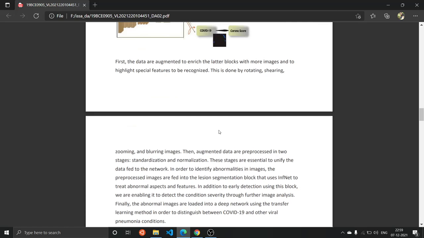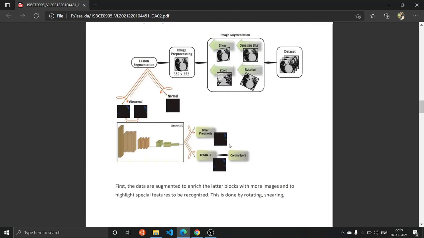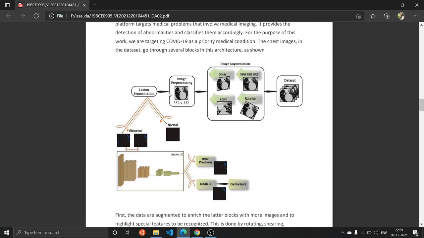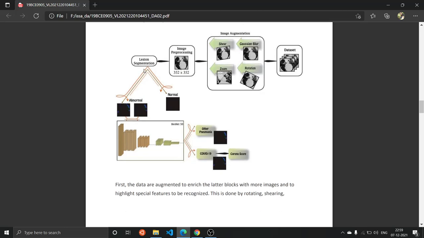We'll discuss all these steps further in the coming slides. After that comes image pre-processing into 352 by 352 so that it is easy for the models to predict. After that we will have lesion segmentation, and this segmentation will split the incoming CT scan images into normal images, meaning a person is not suffering from anything, and abnormal images, meaning he is suffering from either COVID-19 or some disease in the lungs.